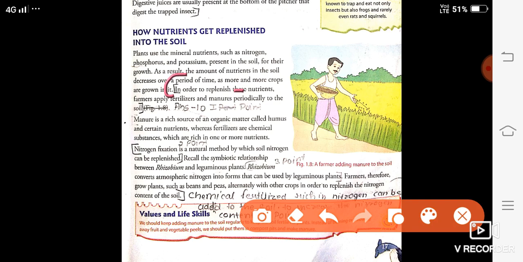Next, second point you will write: nitrogen fixation is a natural method by which soil nitrogen can be replaced. This is your first point. This is your second point. Third, rhizobium converts atmospheric nitrogen into forms that can be used by the leguminous plant. You will write till last.